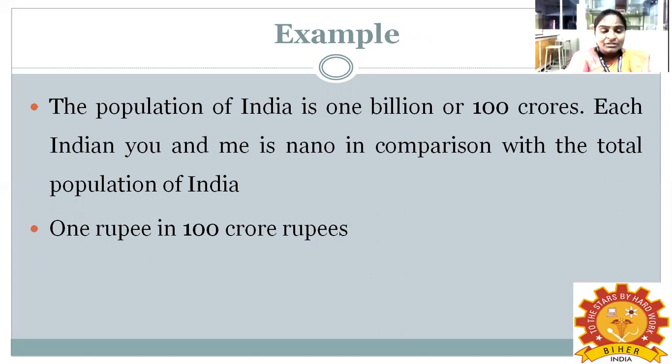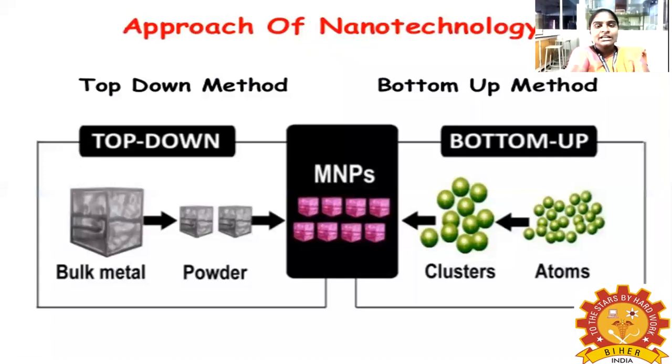is a nanomaterial. Okay, 100 crore rupees the macro one. Okay, next we are going to see approaches of nanotechnology. What are the different approaches? Only two approaches. One is the top down method, another one is the bottom up method. What is the top down method? Top to down. That is, we are going to split the nanoparticle from the bulk metal. We convert the bulk metal to powder form, then this powder is used for the synthesis of nanoparticles.